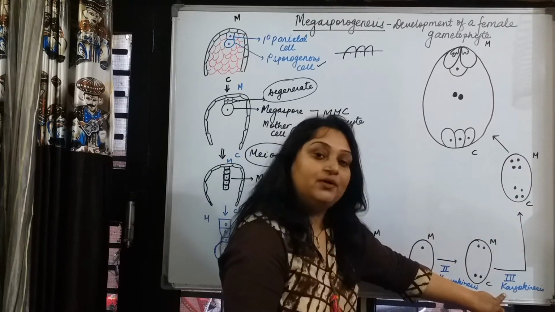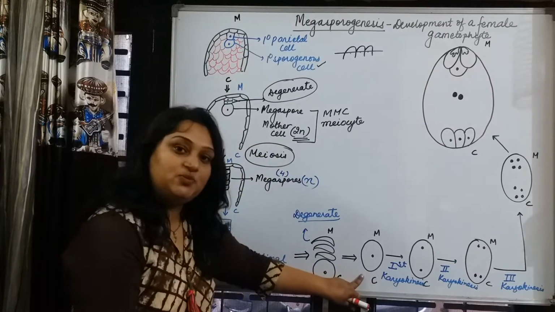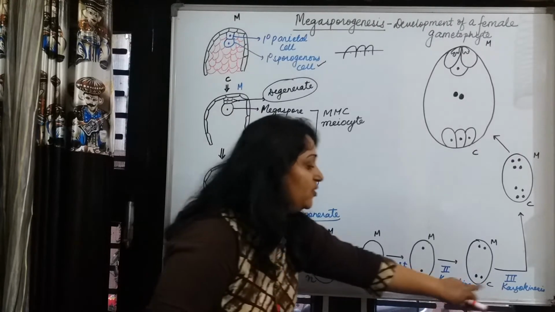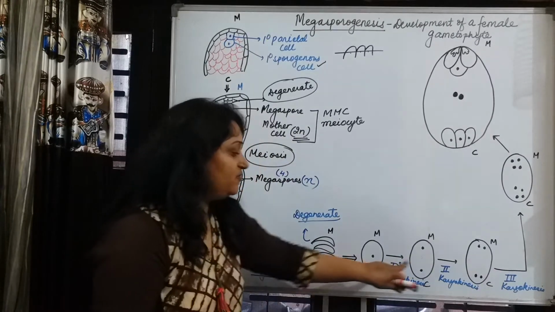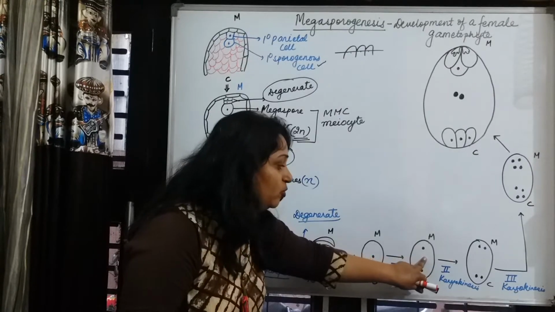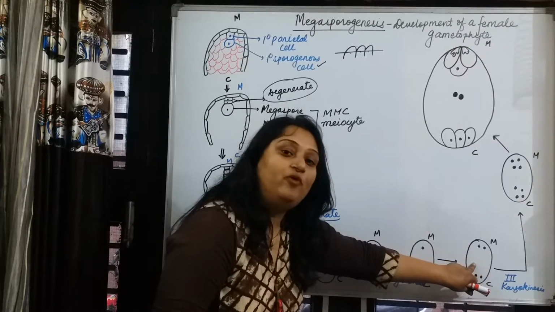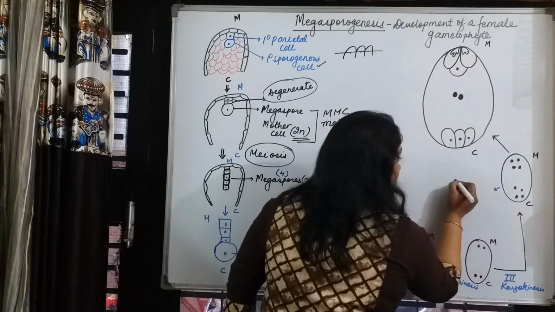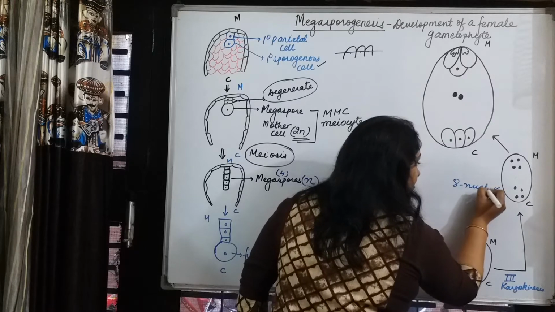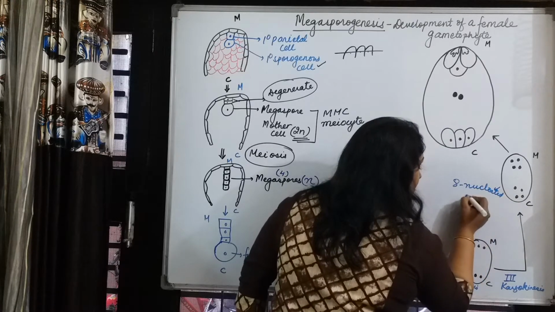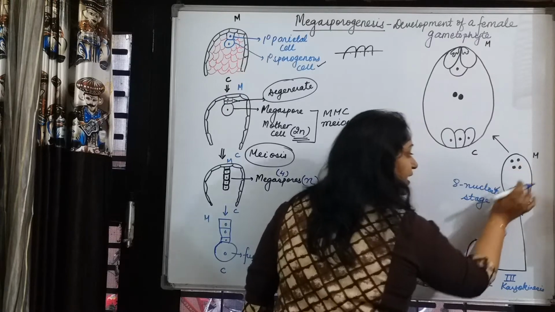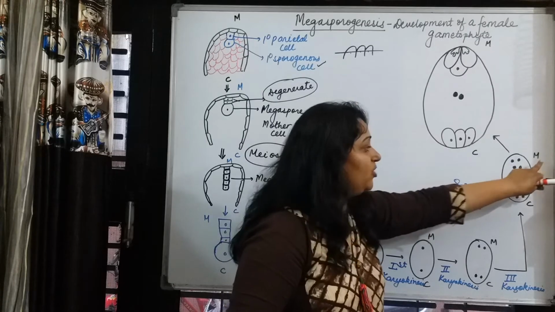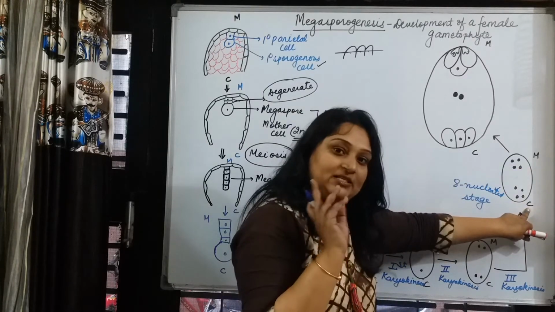Third karyokinesis. Repeat. A single megaspore, which is haploid, undergoes karyokinesis 3 times. From 1 nucleus, first 2 are formed, then from 2 nuclei 4, then from the 4 nuclei we get 8 nuclei. This stage is called the 8-nucleated stage. We have the 8 nuclei at the extremes, at the ends. That means 4 at the micropylar end and 4 at the chalazal end.